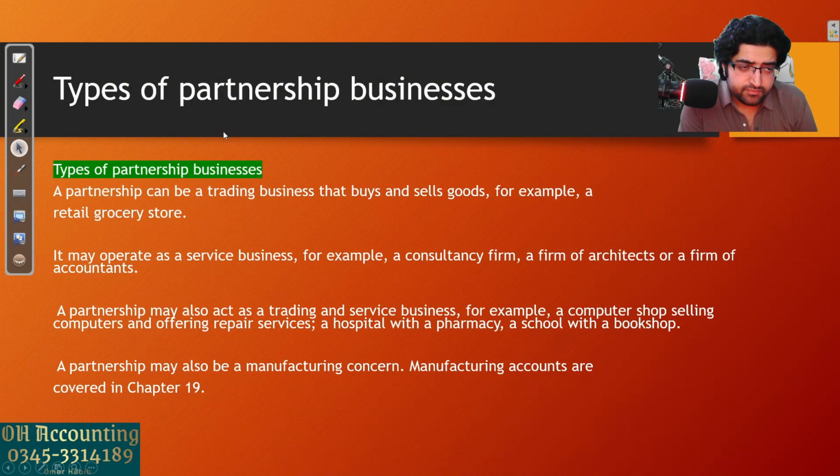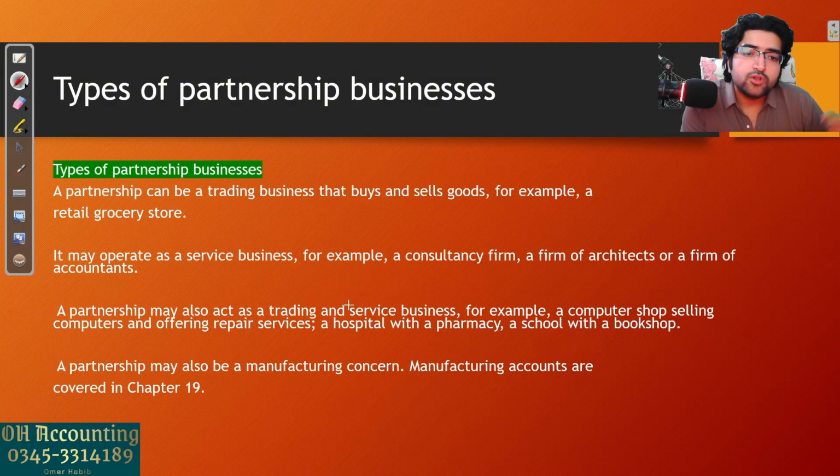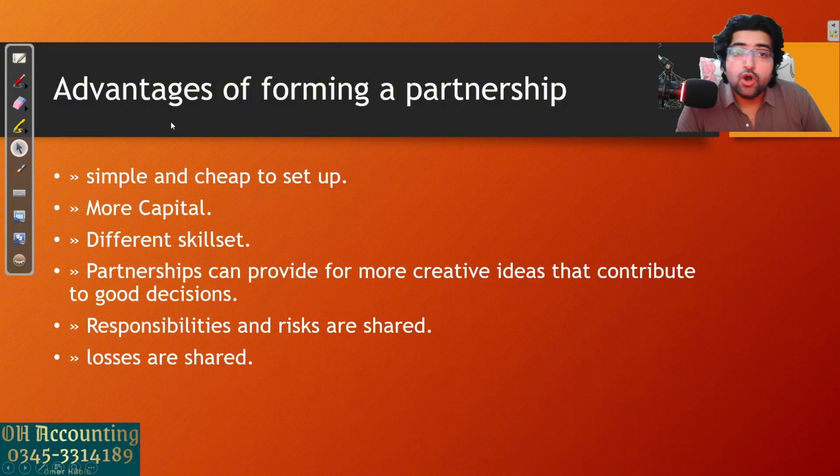See, let's first talk about the partnership businesses that can be formed. Okay, a partnership business can be a trading business that buys and sells goods. It can also be a service providing business, and it can be a combination of both. It can also be a manufacturing concern, those businesses that manufacture their own goods and then they sell it in the market. Okay, now moving on to the advantages of forming a partnership.